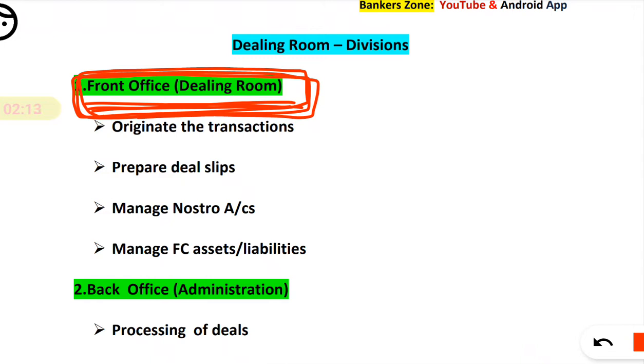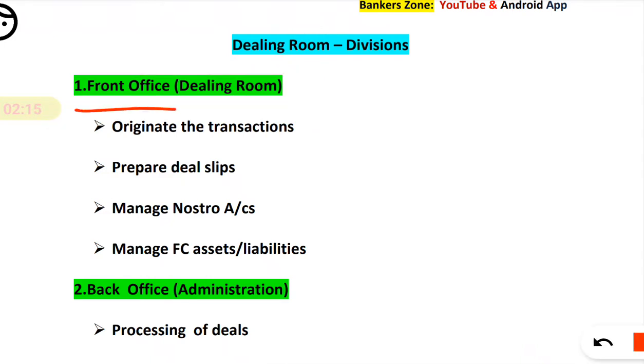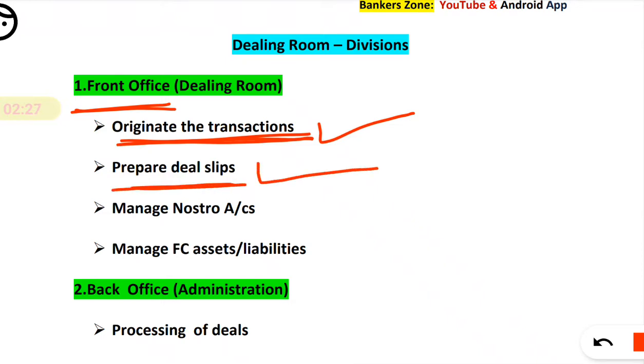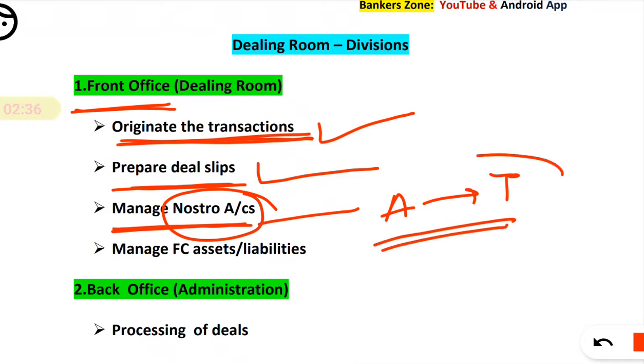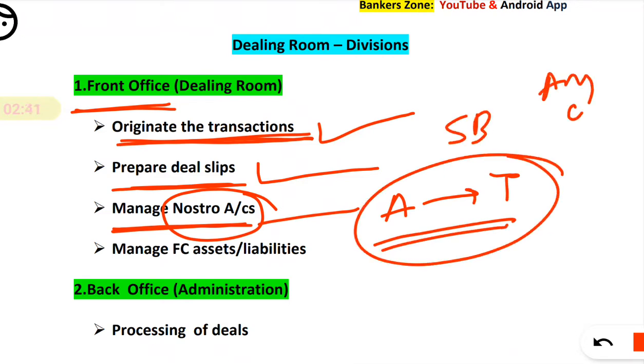What functions are performed by the front office? Originating the transaction is done by the front office. Preparation of a deal slip is also done by the front office. It manages the nostro account. What is a nostro account? Nostro account means our account with you. That is, SBI's account in America with Citibank in dollars is a nostro account.